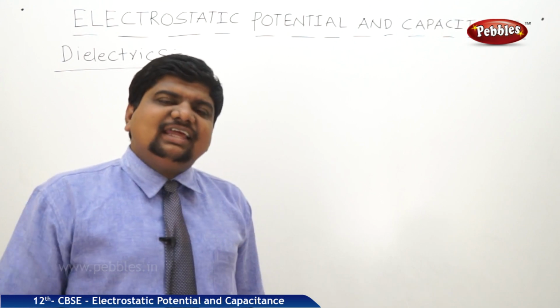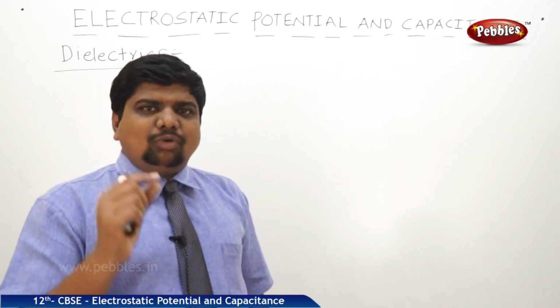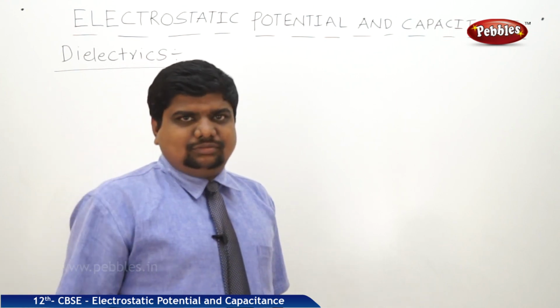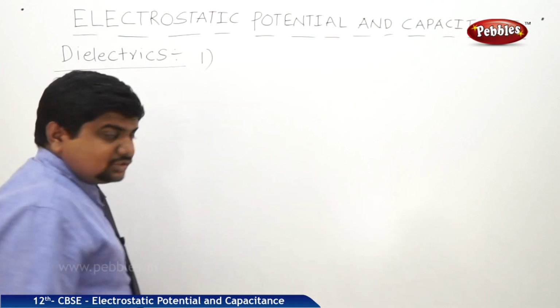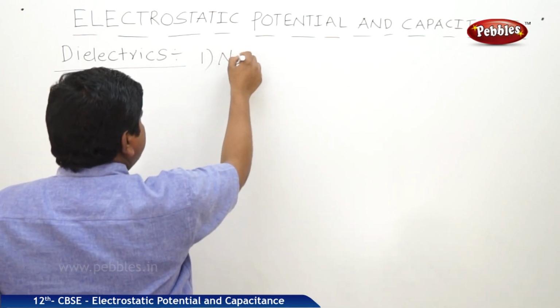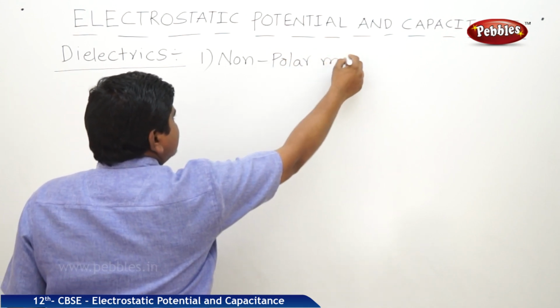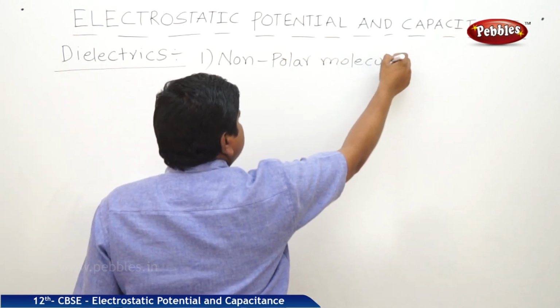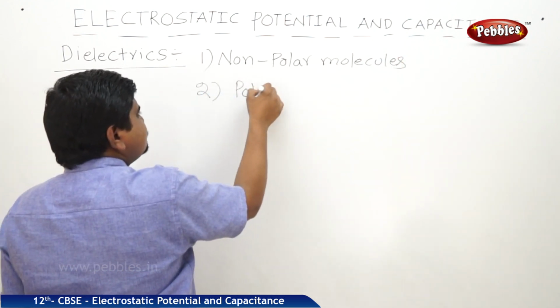To understand the dielectric behavior of materials, we should look at the molecular state of the substances. These dielectrics exist in 2 states. First one is non-polar molecules. Second one, polar molecules.